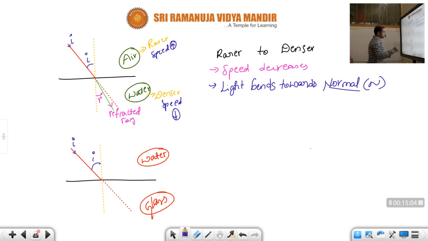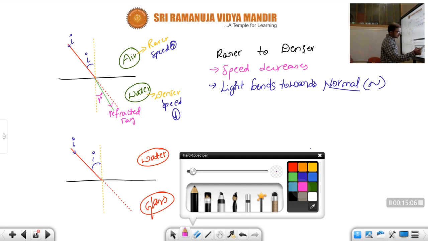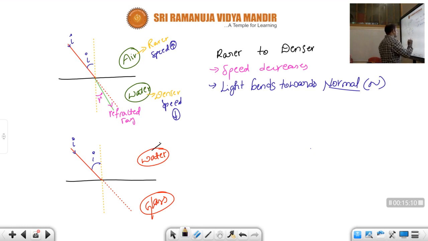Okay, children. While coming to the next case, we can easily say, children, we can observe that while comparing water and glass, water will be what, children? Rarer medium. Glass will be denser medium. And how is the light ray entering, children? From rarer to denser.